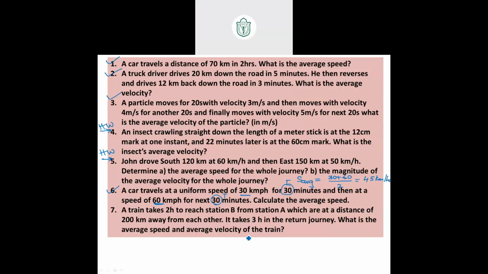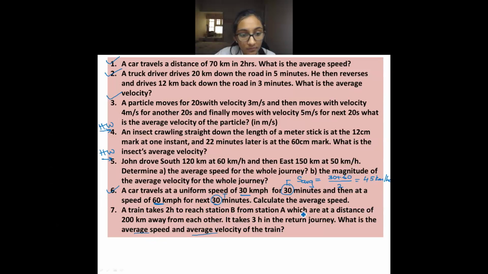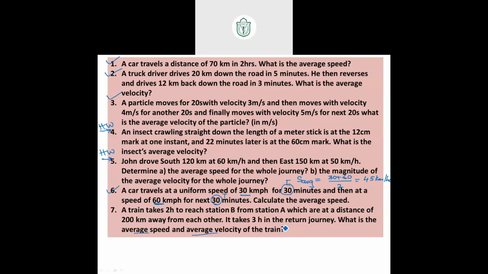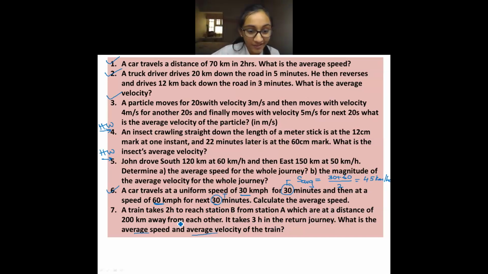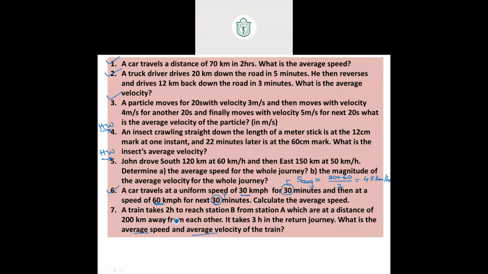Ma'am, 7th one is 0. No, average velocity is 0. Even average speed we should find, total distance by total time. Ma'am, average velocity is 0. I'm sorry. Yeah. Very good. Prerna, very good. Okay. Others? Some people, very good. Aryan, very good. And who is that before Aryan? So many I have told. 45. Okay, I didn't see. Very good. All of you all. Others also doing good. Abroop, Praveen.